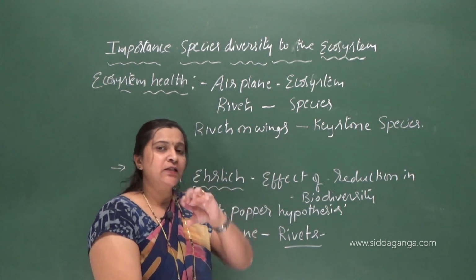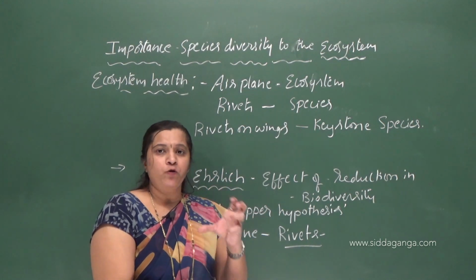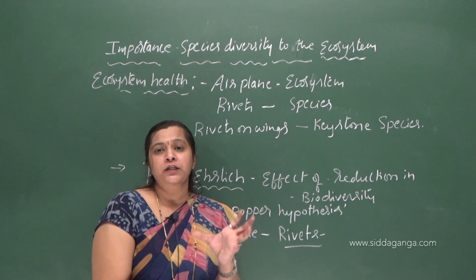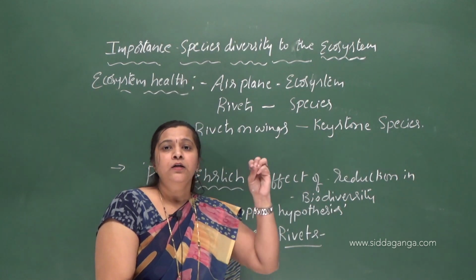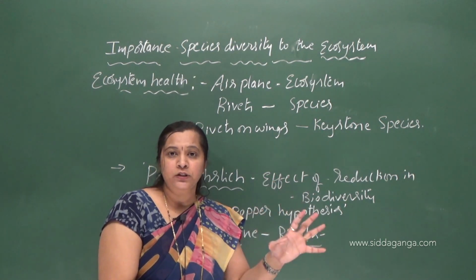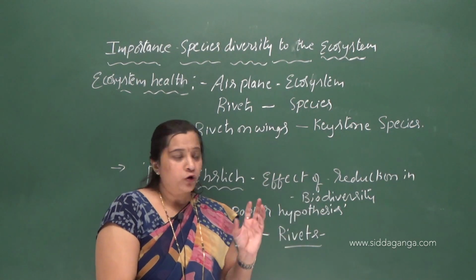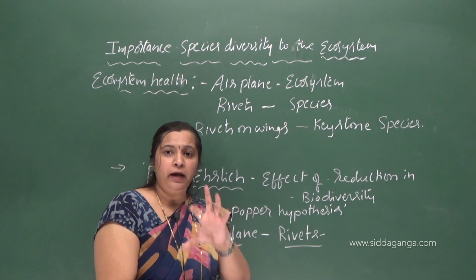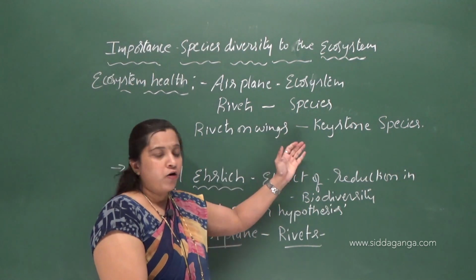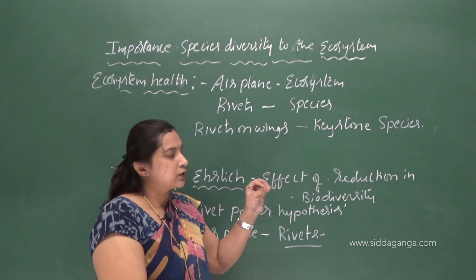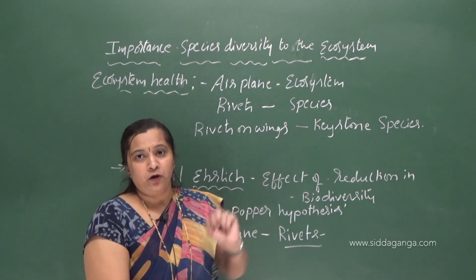Keystone species are the very important species in an ecosystem that maintain the species diversity. Keystone species are the species which maintain the species diversity in an ecosystem by keeping the number of other species constant. So they play a very significant role in maintaining the species diversity in an ecosystem. Those species are called keystone species.